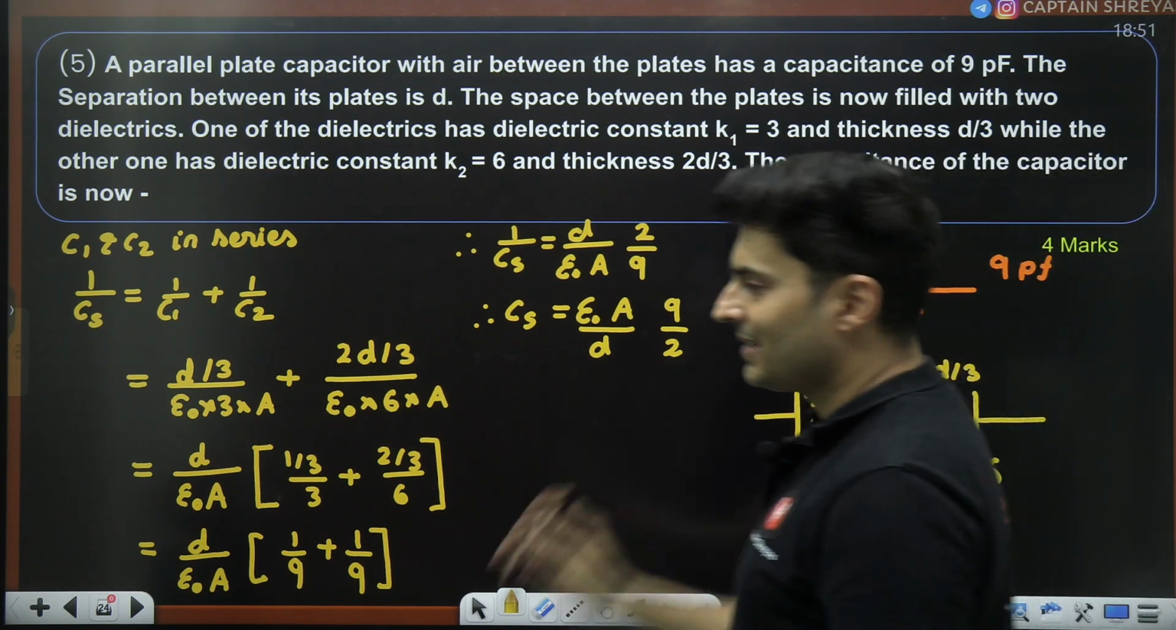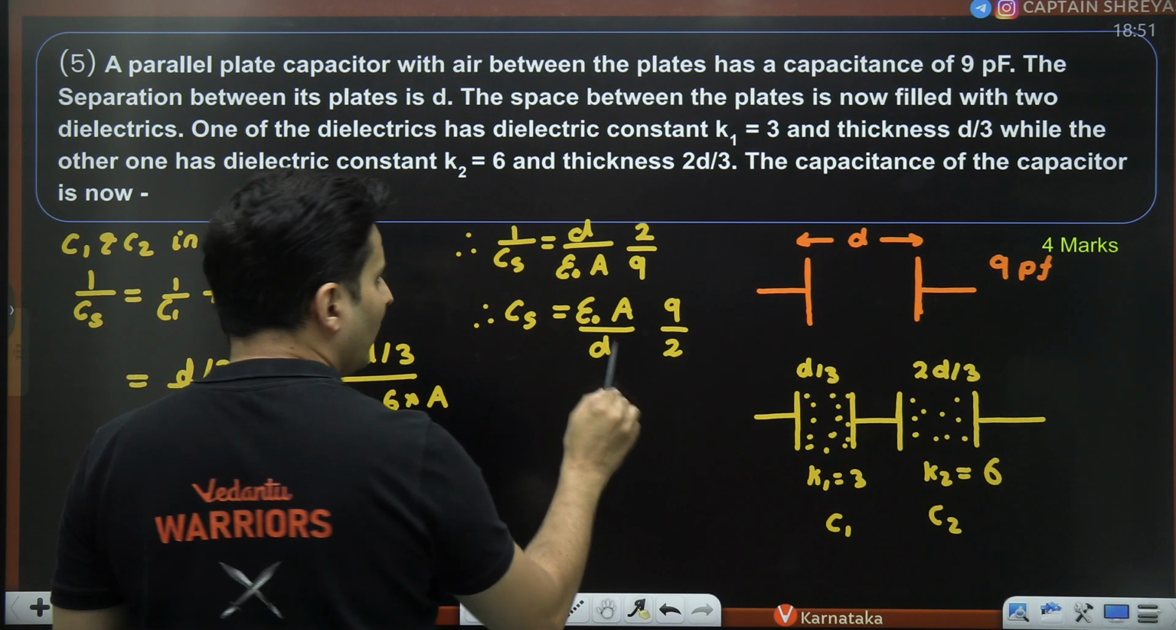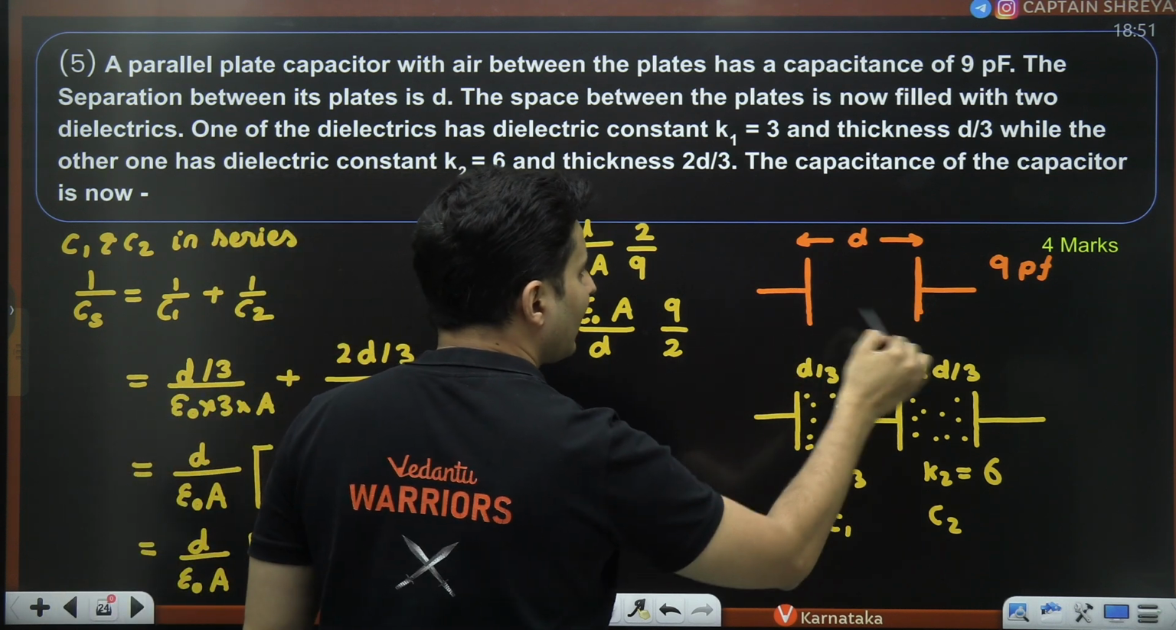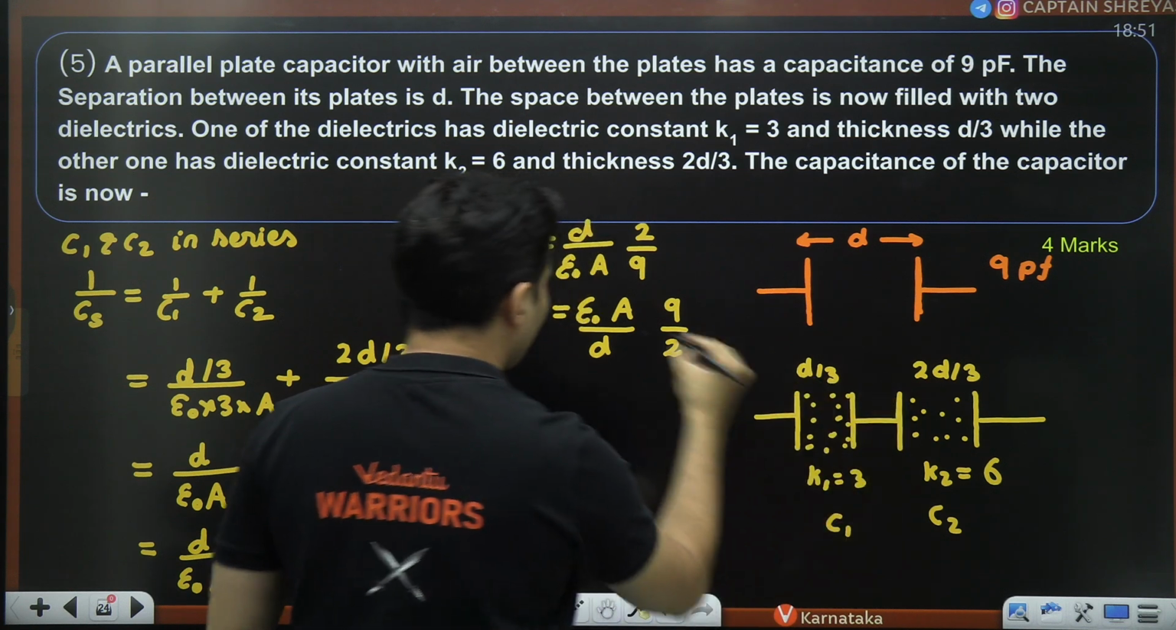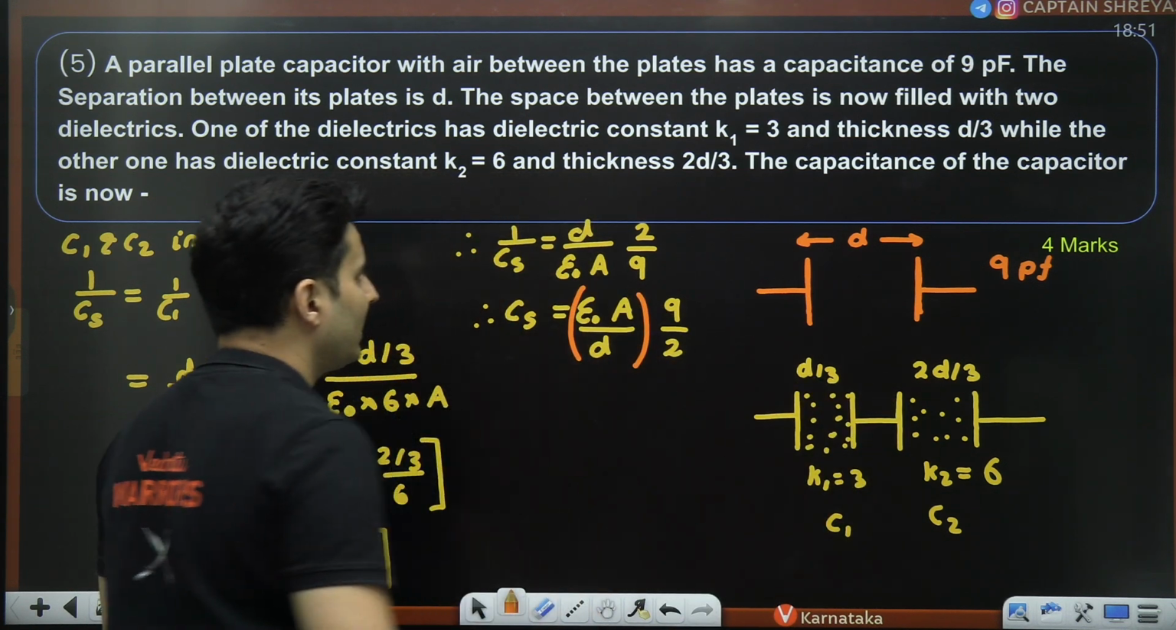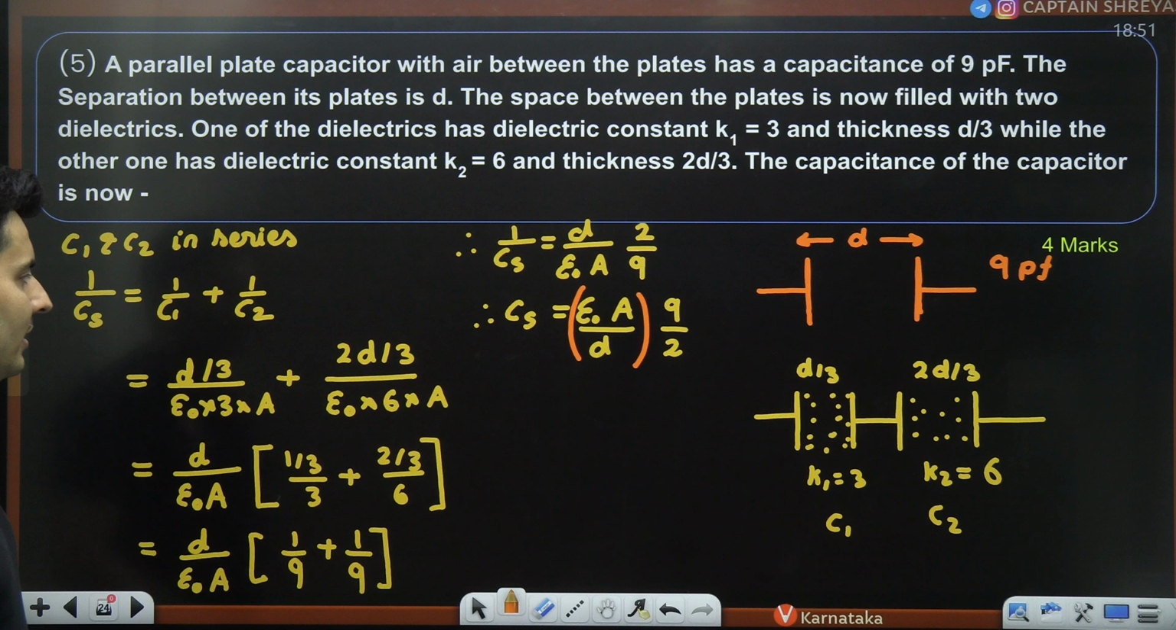Now, what is the next step? See this epsilon naught A by D. This is the capacitance of this guy. Epsilon naught A by D is basically the capacitance of nothing but this guy.